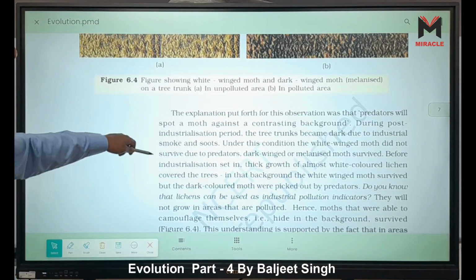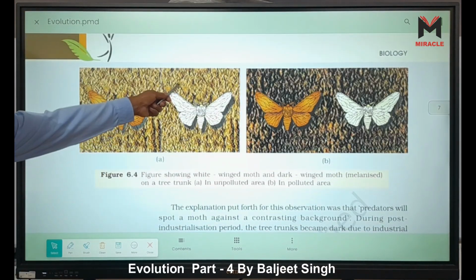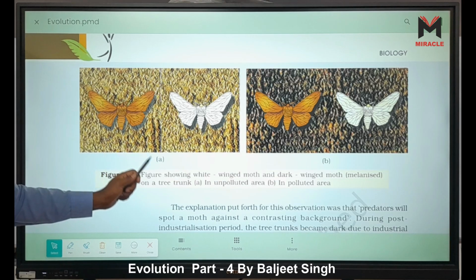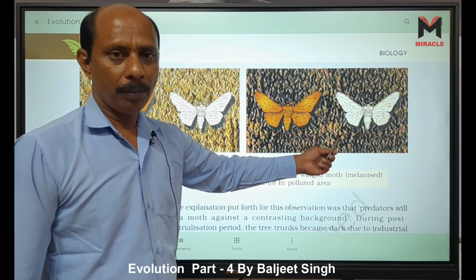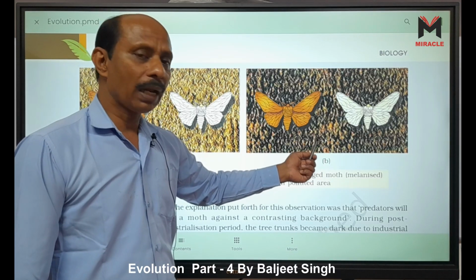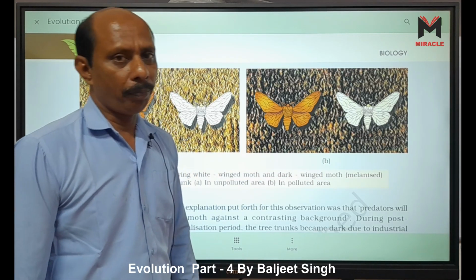That is given. Here lichens are present, so it is called unpolluted, because lichens only grow in unpolluted areas. But here lichens are absent because it is a polluted area. Why is it a polluted area? Because lichens are absent, and lichens cannot grow in polluted areas.